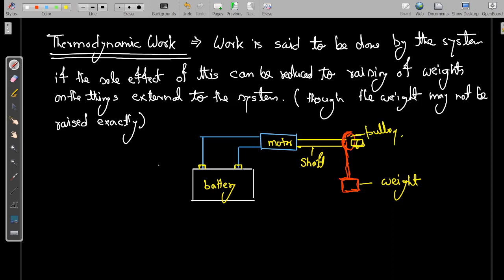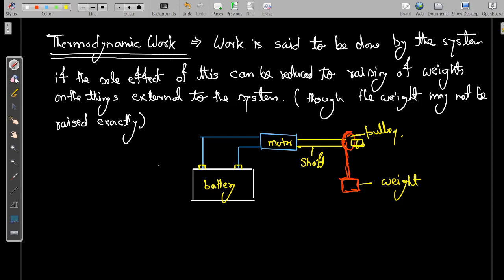You can easily see that if the battery is connected and we switch on the motor, the motor will rotate the shaft, and on the shaft we have placed the pulley, so the pulley will rotate, and as the pulley rotates, the weight will go up. So the weight is being raised.